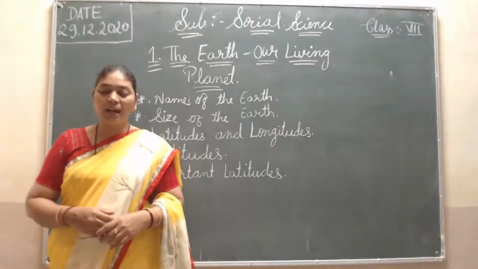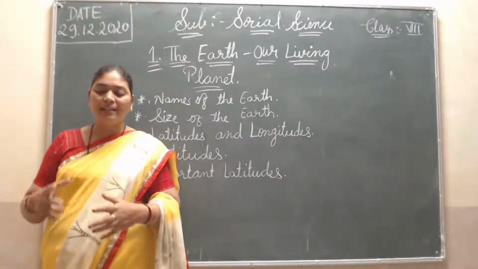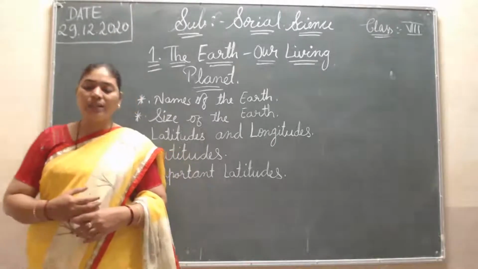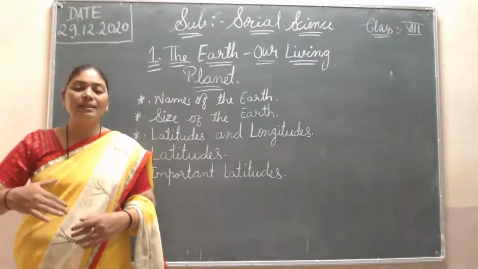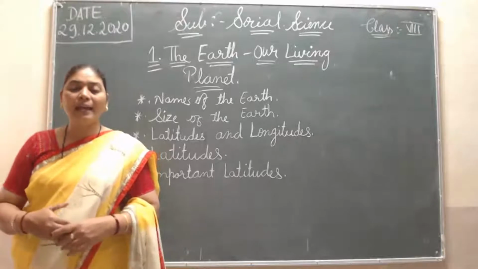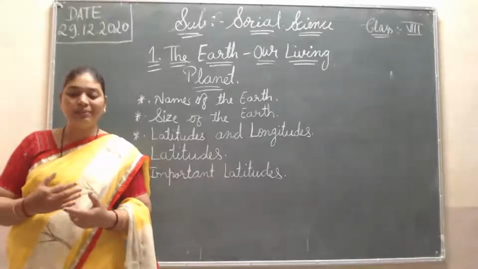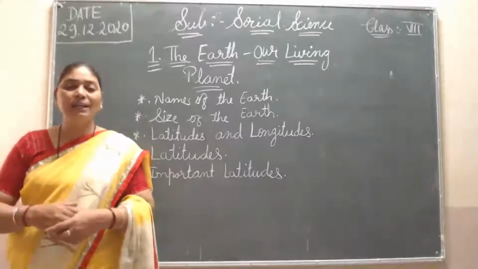The Earth is the home for all forms of life, plants, animals and human beings, because of its suitable distance from the Sun. This planet Earth is the third from the Sun, and it is suitable for plants, animals, human beings, and other things. So that's why everything is on the Earth.